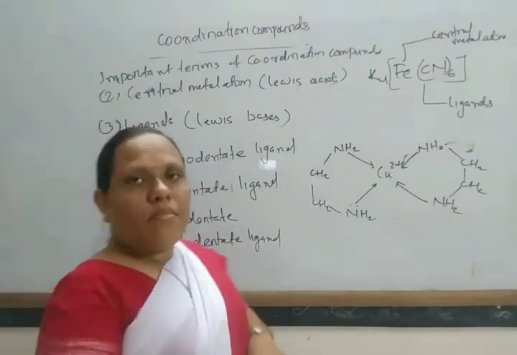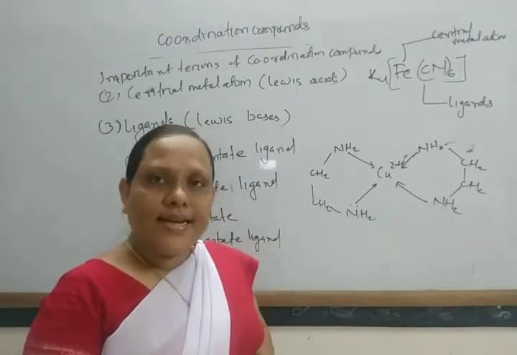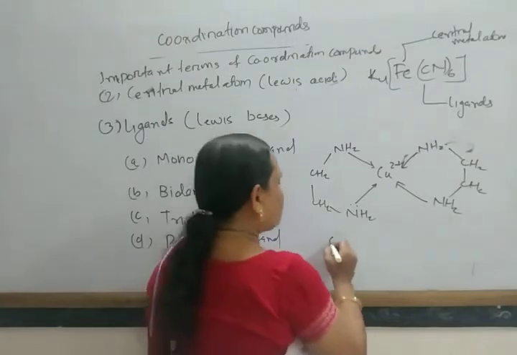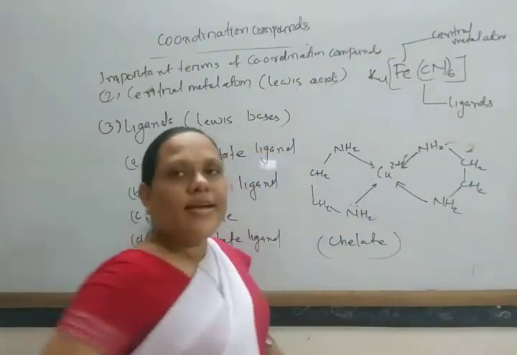All bidentate or polydentate ligands are generally chelating ligands, and this complex is called a chelate.